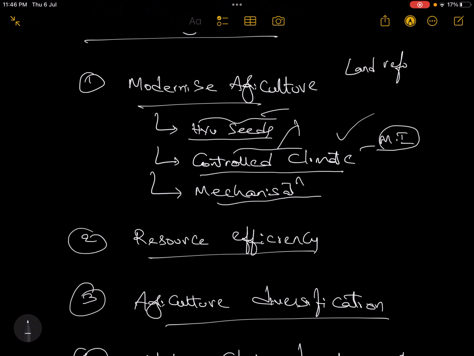Then one more thing called land reforms. Currently land is fragmented, so you go for land reforms, like consolidation of the land. Through consolidation of the land, the fragmentation problem can be addressed. For the consolidation of the land, you need proper land records, so digitalization of the land records is needed. Cooperative farming is needed, and also land banks and land pooling. All these things come under land reforms.